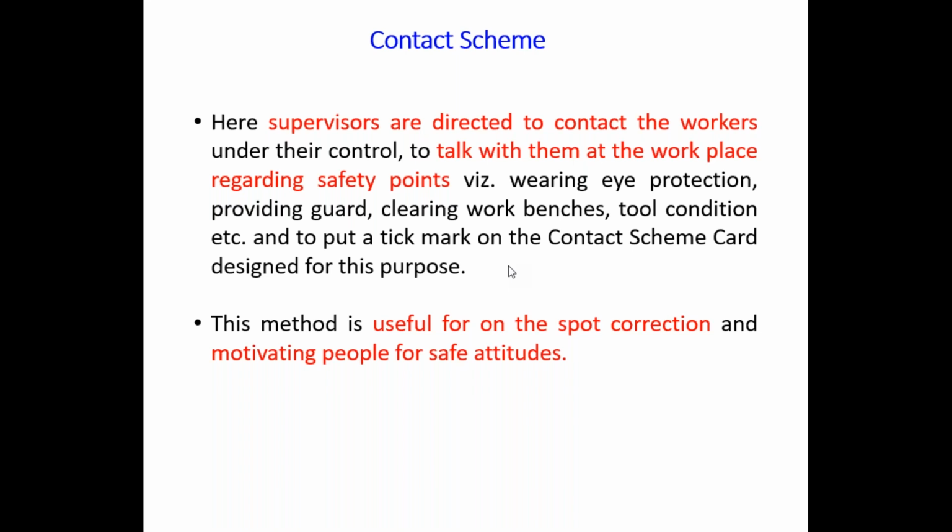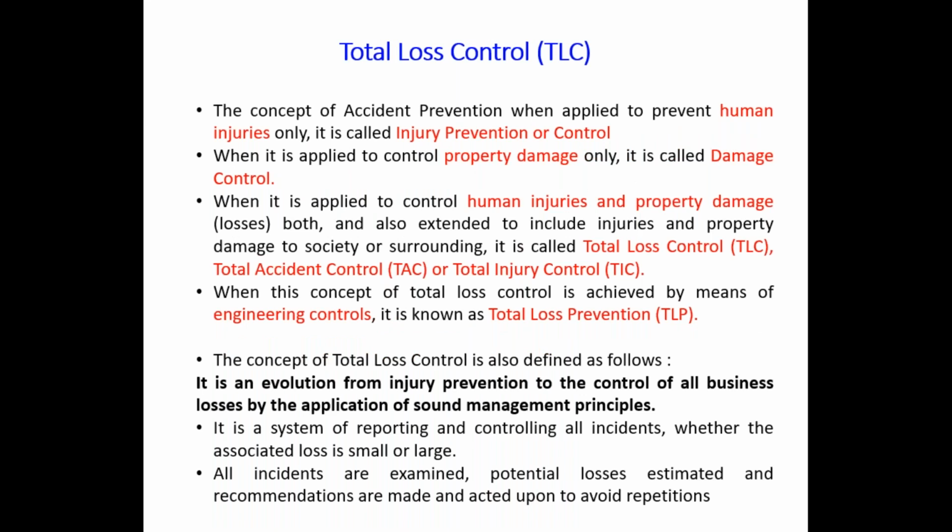When we are focusing on property damage control only, then it is called the damage control system, right? When these concepts of total loss control are achieved by means of engineering control, then it is total loss prevention, because every expert from this safety field always insists that we go for engineering control.